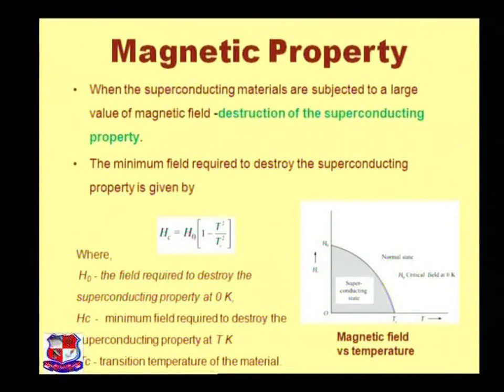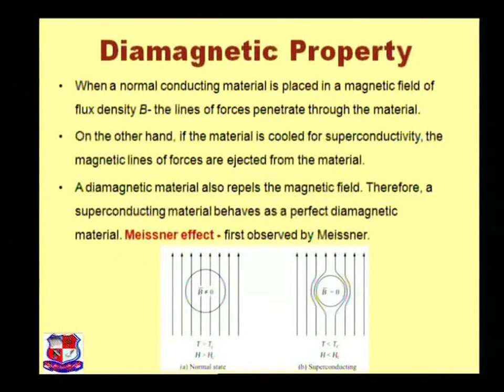The minimum field required to destroy the superconducting property is given by this formula: Hc equals H0 times (1 minus T square upon Tc square). In this formula, Tc is the critical temperature, H0 is the field required to destroy the superconductivity at 0 Kelvin, and Hc is the minimum field required to destroy the superconductivity at temperature T Kelvin.